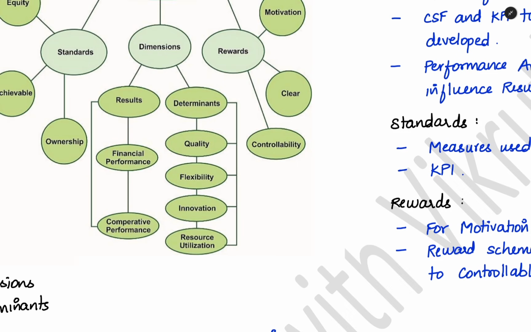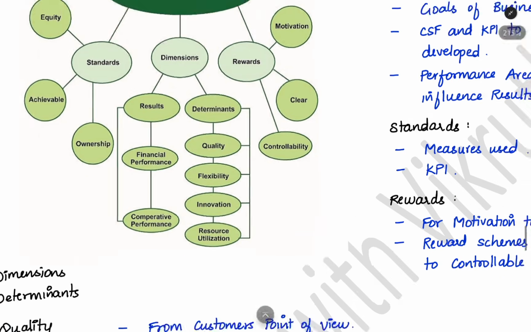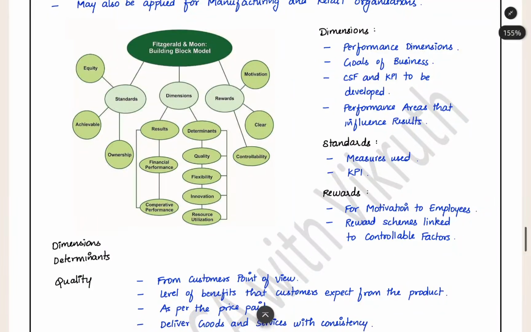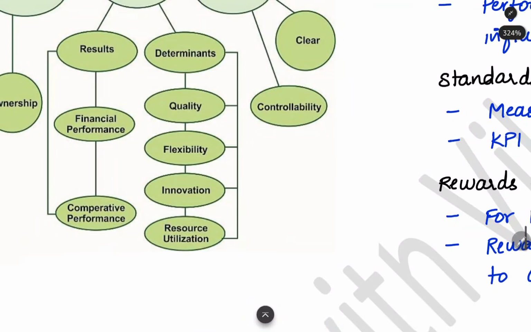And for achieving that performance, we have to work in our business. We have to bring improvement in our business. We have to improve our statistics. We have to improve our metrics. So what are all the areas in which we have to work in our business? In our business, we have to work on quality. We have to improve the quality of our product.